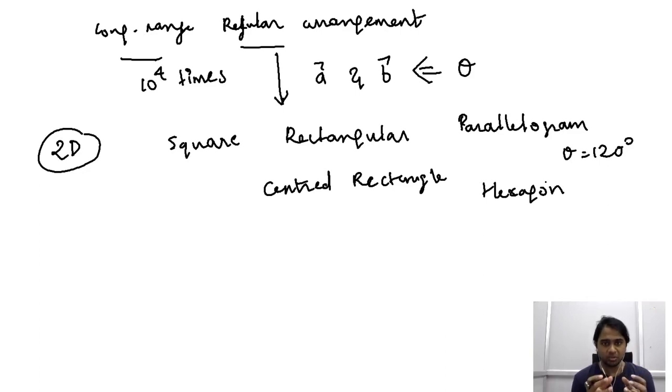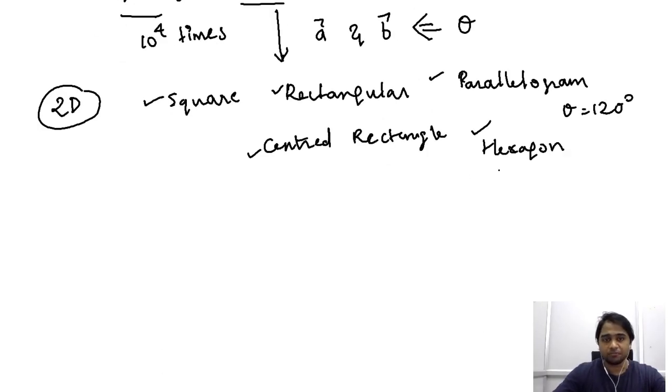And when we do that for a two-dimensional setup, when we consider not the entire crystal but just a plane, it is possible for us to arrive at 5 different lattice systems. So 5 different lattice planes. We have square, rectangle, parallelogram, centered rectangle and hexagon.